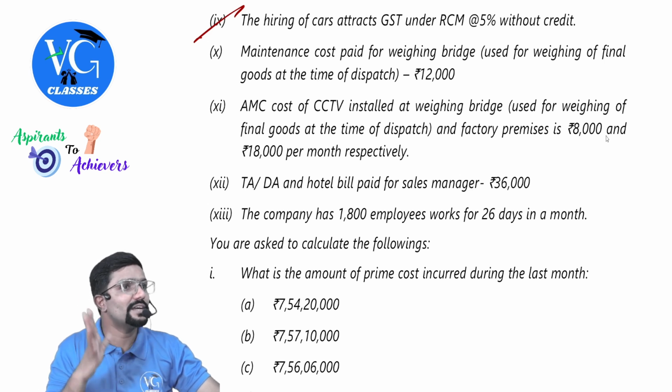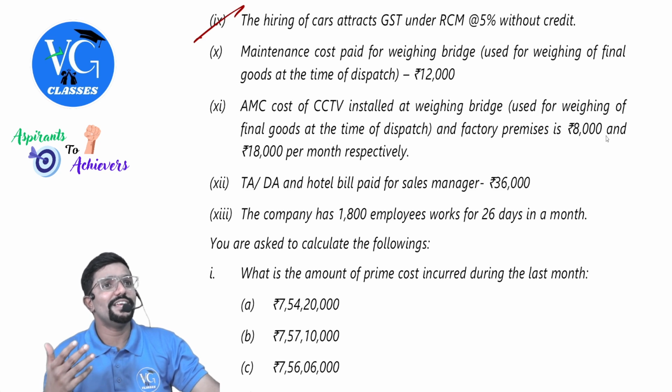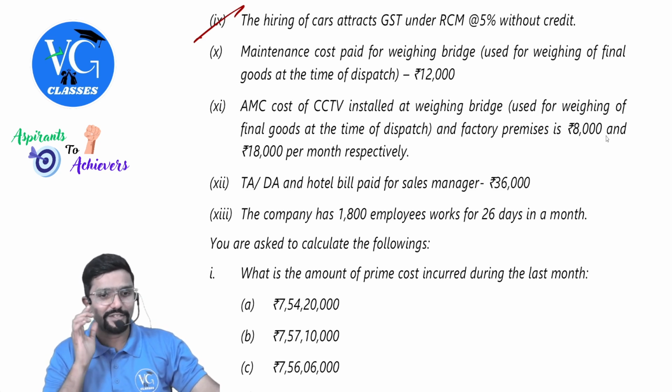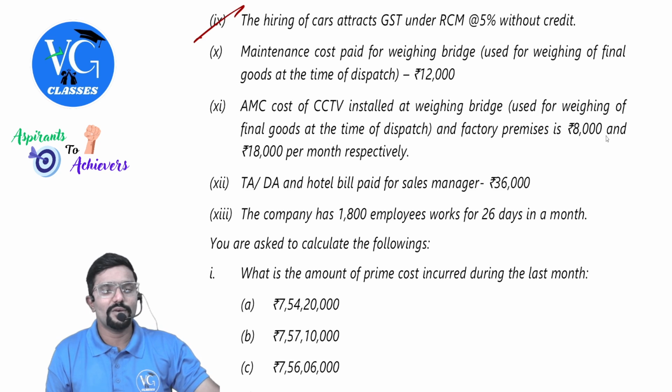TADA: traveling allowance, dearness allowance. Your employer is treating you as a tier 1, so is giving dearness allowance. And total bill paid for sales manager, 36,000, selling. The company has 1,800 employees, works for 26 days in a month, each day 8 hours.